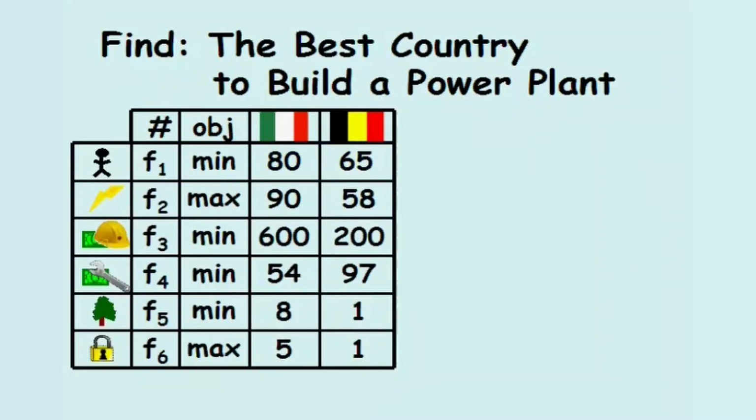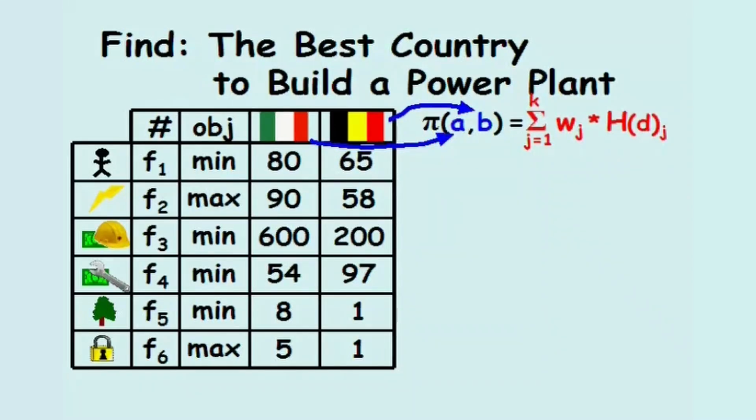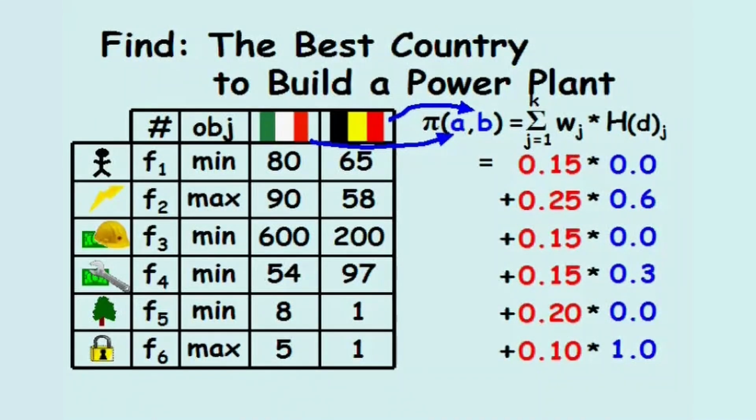Including the other 5 criteria and assigning Italy the letter A and Belgium the letter B, pi AB equals the sum of the products of the weights of each criterion and the degree of truth a power plant in country A is preferred over country B. As an example, we'll assume the following degrees of truth and multiply them by the actual weights we previously assigned to each criterion, which would make pi AB equal to 0.295.